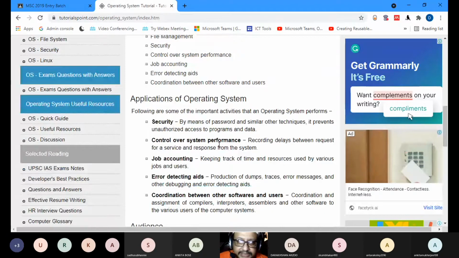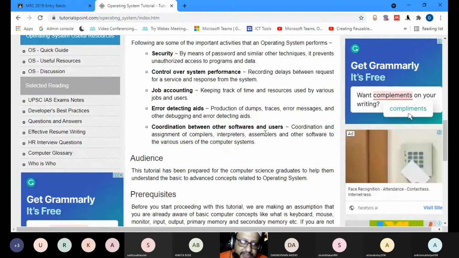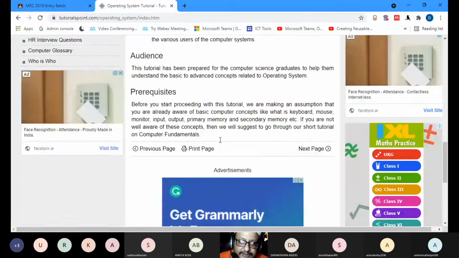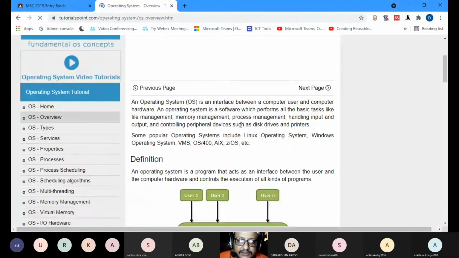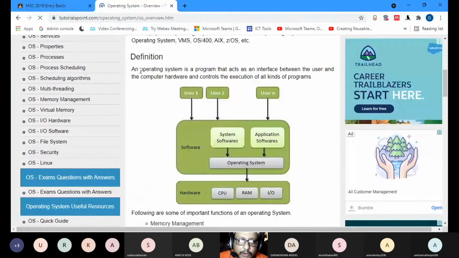So we know the applications of operating system: security, control over system performance, job accounting, where it keeps track of time and resources used by various jobs and users, error detecting aids, coordination between other software and users. So an operating system, therefore, is a program that acts as an interface between user and the computer hardware and controls the execution of all kinds of programs.